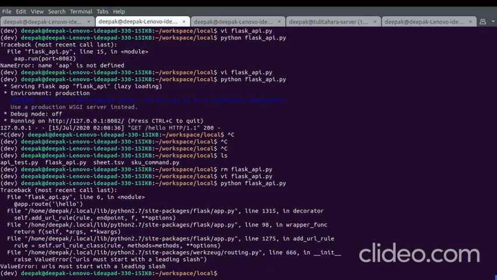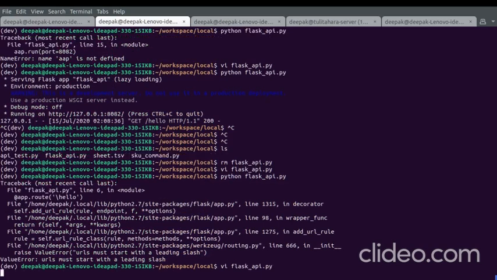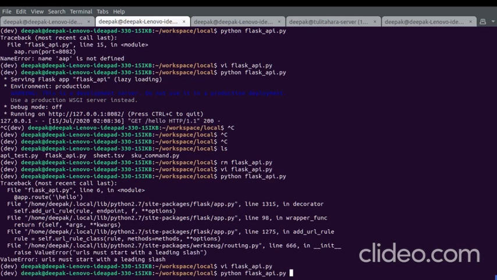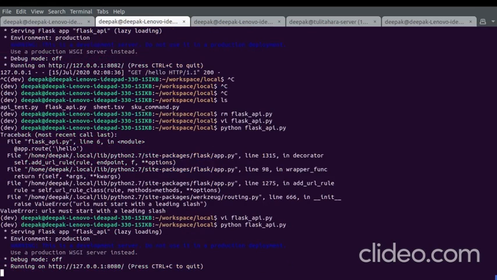Oh, what happened? There is a spelling mistake. What's wrong? Let's figure it out. This slash is wrong, it should be this way. Yeah, it's working now.